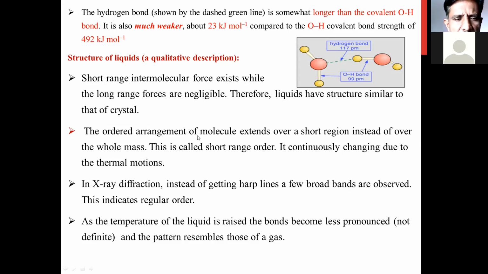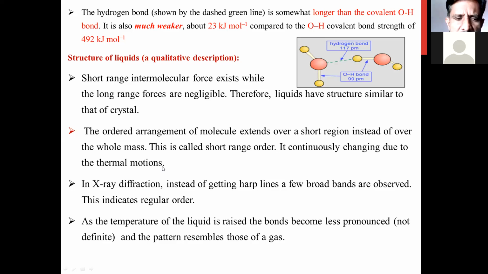It means the arrangement of molecules in the liquid phase extends over a short range, not a longer range. Hence this is called short range order, and the molecules are called short range ordered molecules. These short range ordered molecules are continuously changing their order due to thermal motions.